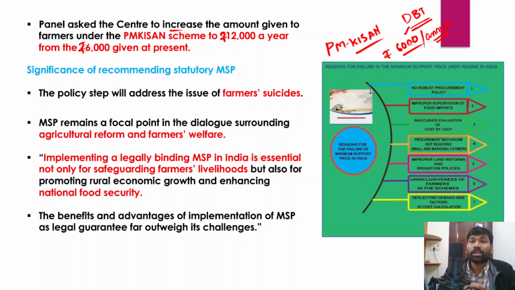However, the Parliamentary Standing Committee has recommended that the PM Kisan beneficiaries should be given 12,000 rupees instead of the current central government's 6,000 rupees, because it will benefit the farmers. It will benefit the farmers by meeting the input costs or input needs, because 6,000 rupees is insufficient, considering inflation, and that's why there is a need to provide 12,000 rupees for input needs. So this is the second recommendation.